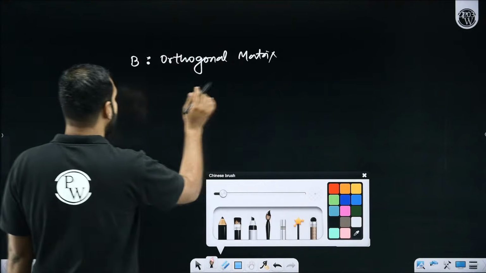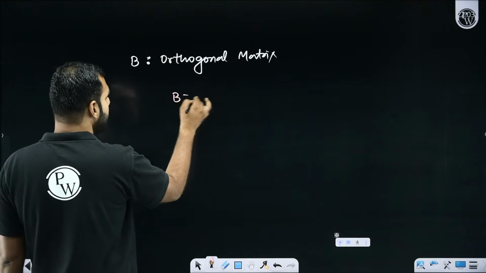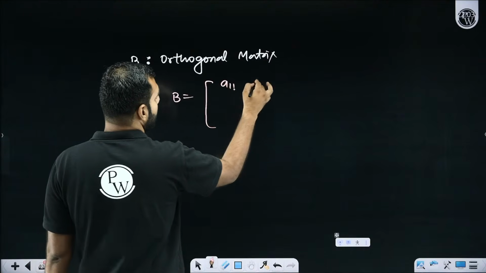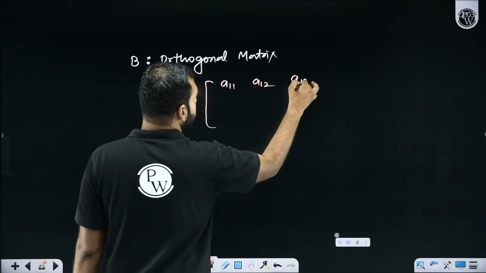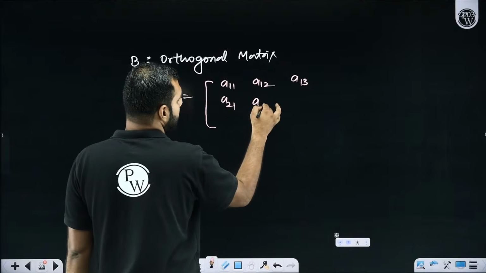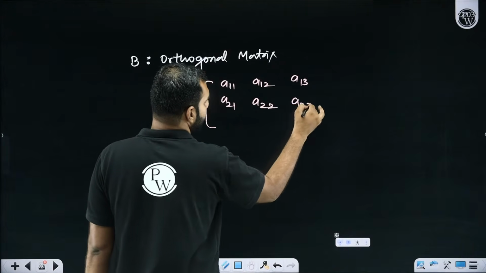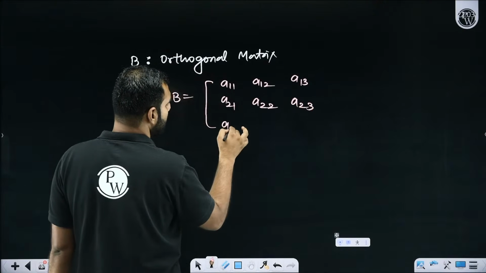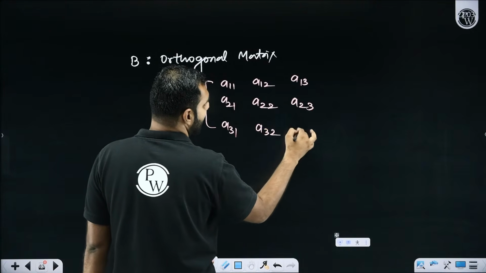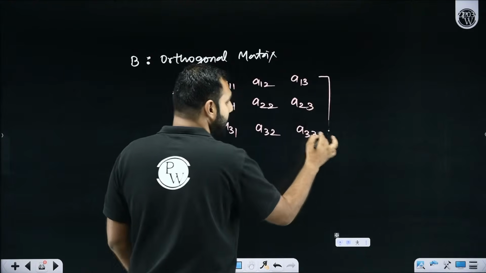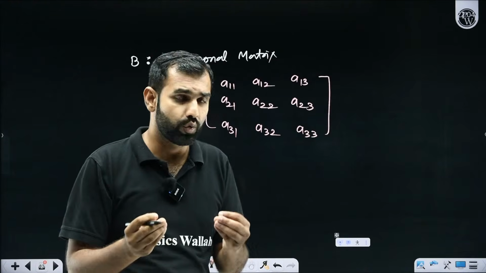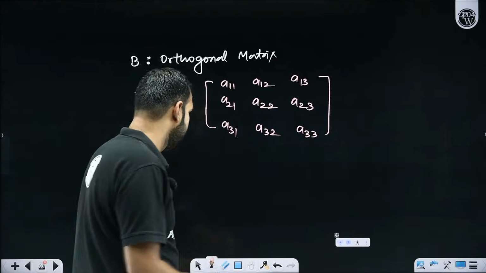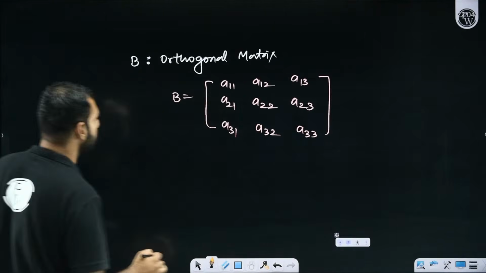Let B be A11, A12, A13, then A21, A22, A23, and the next row A31, A32 and A33. Whether you take it row-wise or column-wise, you have the liberty. Let's say I have defined 3 vectors here.